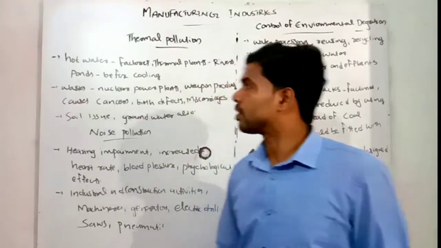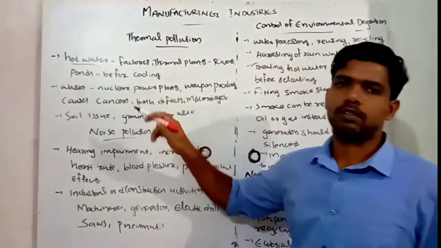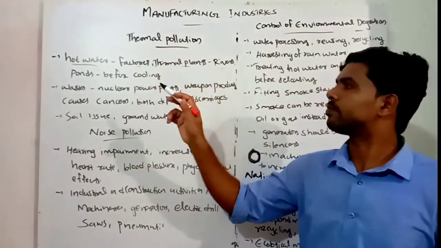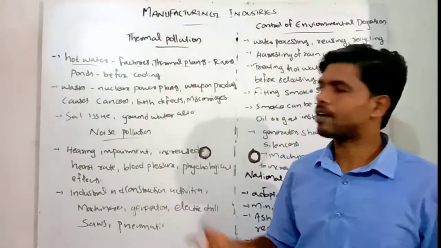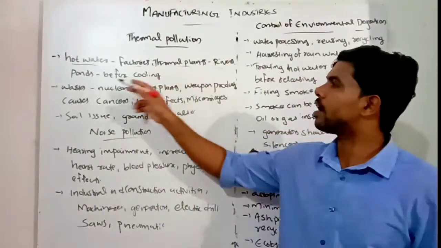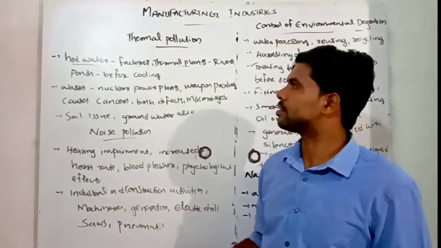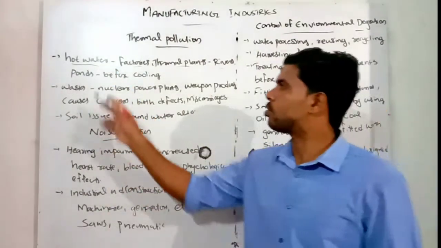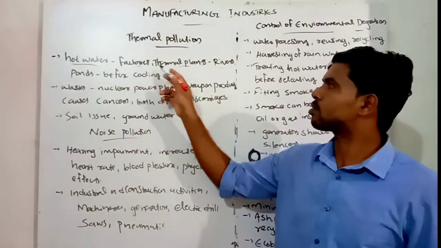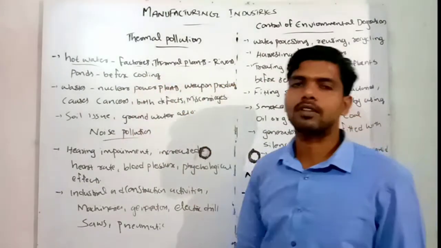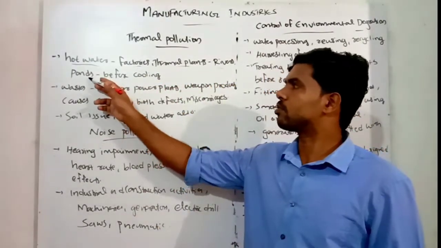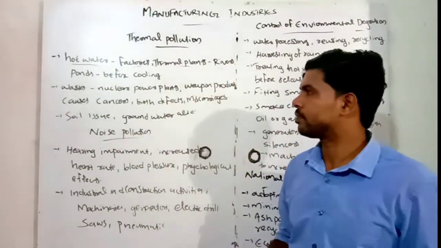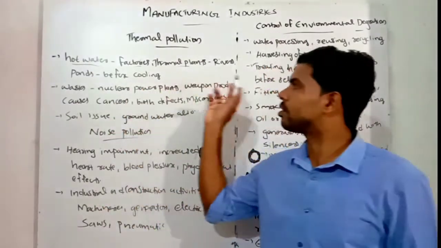Okay. In thermal pollution, hot water is released from factories and thermal plants directly into rivers and ponds before cooling. That affects the ecosystem in our rivers and ponds and the aquatic species living in the water. The high temperature of the hot water changes the temperature of the rivers and ponds, and it affects the aquatic species.